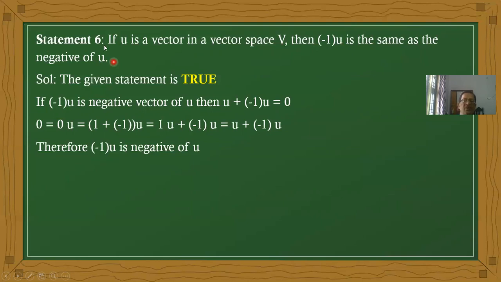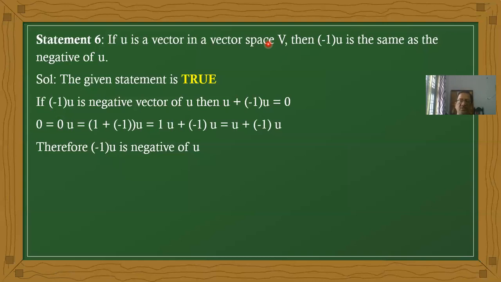Okay. Now we want to say whether the statement is true or false. Last class, we covered 5 true or false statements. Today we'll discuss a few more statements. Now, the given statement is true. What is the given statement? Minus 1 into U is nothing but the negative vector of U.